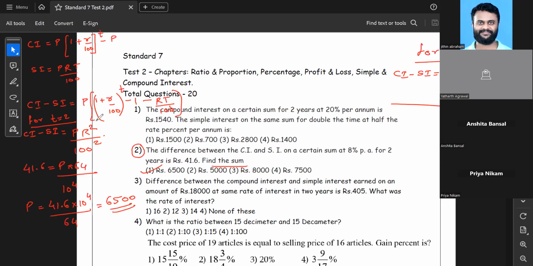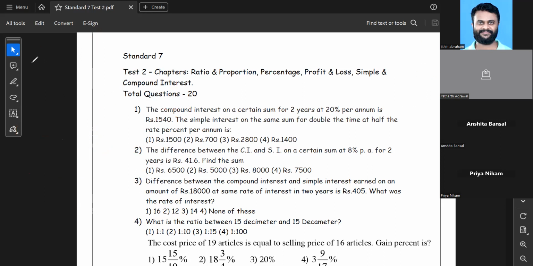So let us recollect the shortcut formula which I've given you for 2 years. The difference between CI and SI will always be PR square upon 100 square. Let's start with that. CI minus SI is PR square upon 100 square.